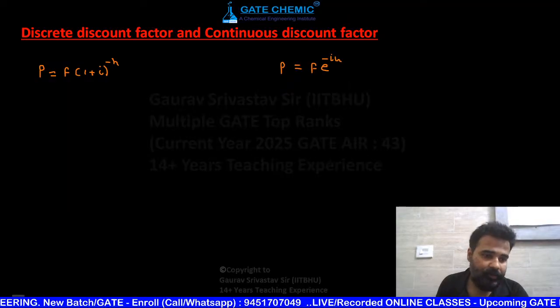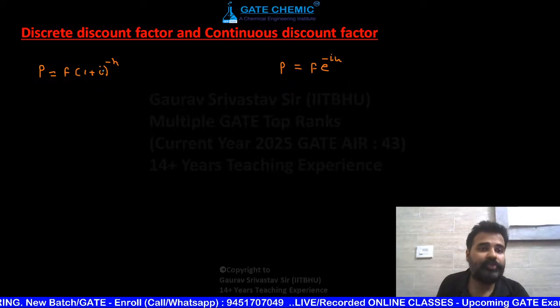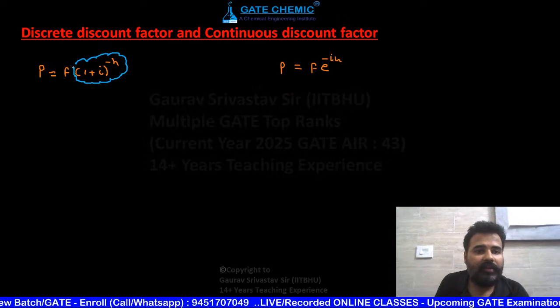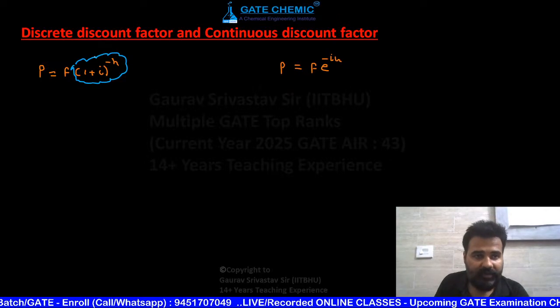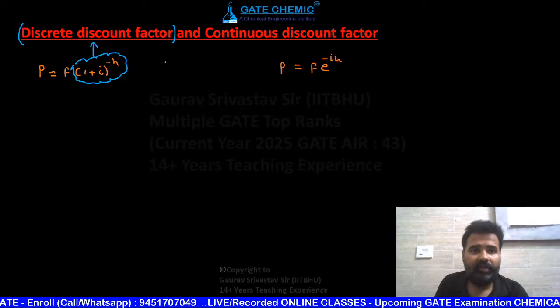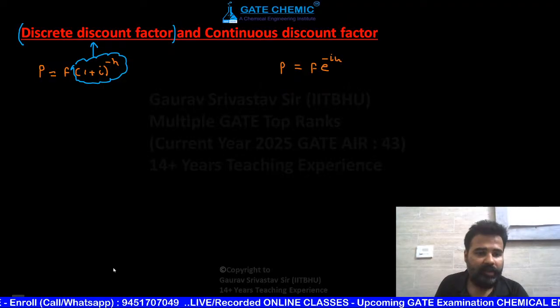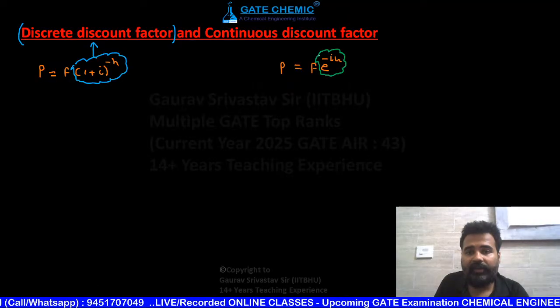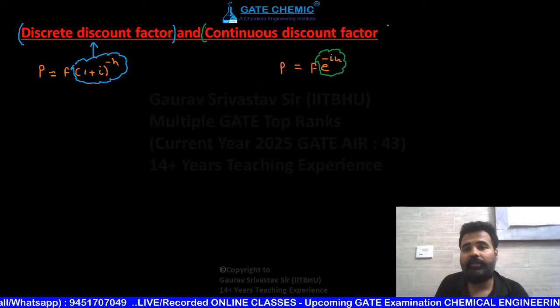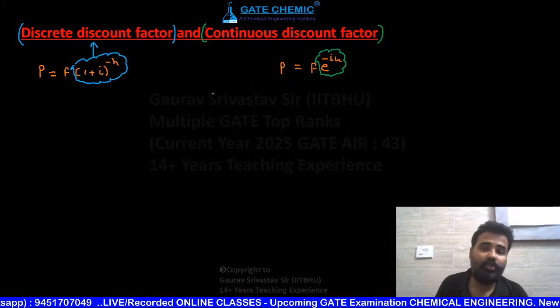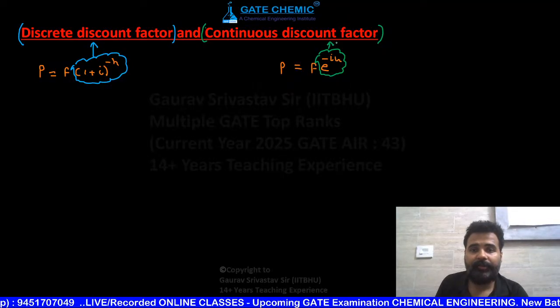My dear students, here in the first one, 1 plus I raised to power minus n is the discrete discount factor, and in a similar manner, e raised to power minus in is known as the continuous discount factor. Is it clear to all of you? Can we proceed? It is easy.